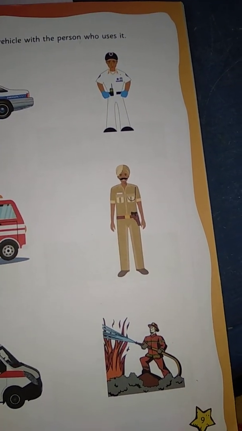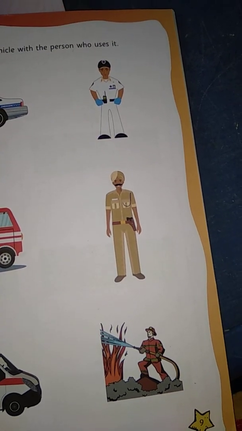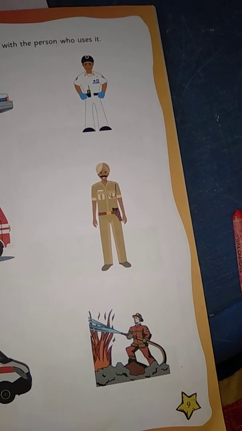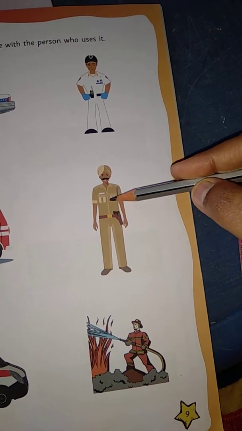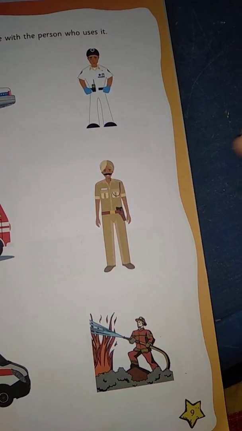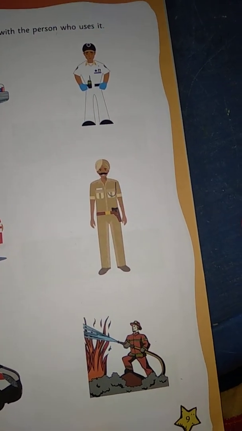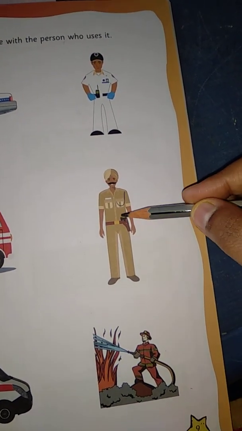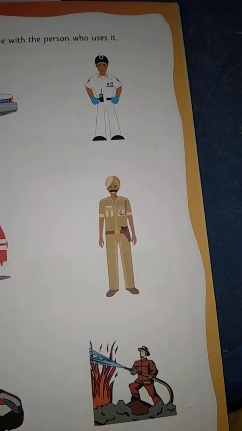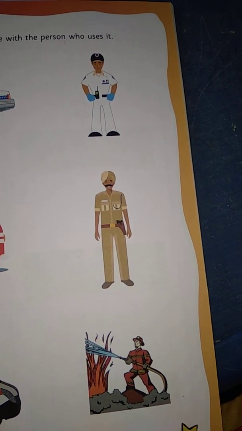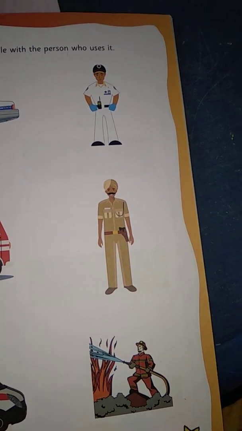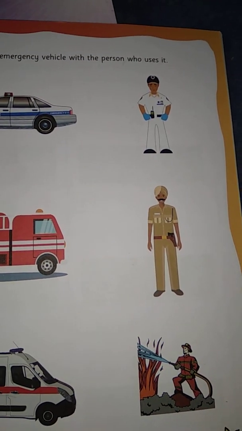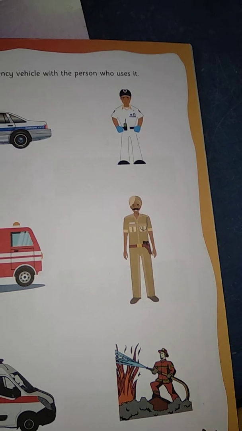See, children, for every profession, there are suitable uniforms, right? For the policeman, we can see this kind of dress. This kind of uniform we can see. Everyone uses the same color, that is chocolate color, right? This is light chocolate color. So for every profession, they have their uniforms. Okay, for the doctors, they use white coats, right? They dress up in white.